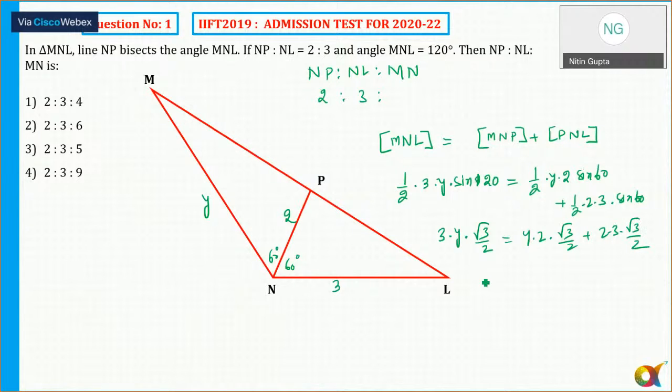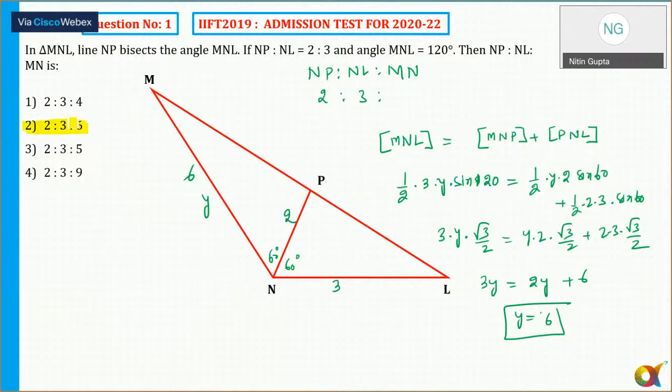So I will take that, 3y is equal to 2y plus 6. So 3y minus 2y is equal to 6, so y is equal to 6. So the answer MN is 6. So the correct answer will be option number 6.